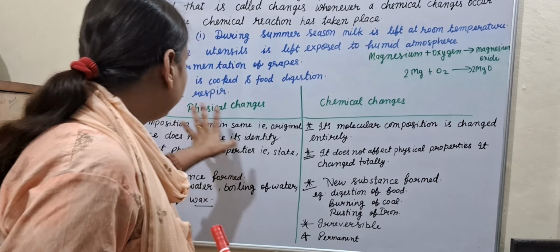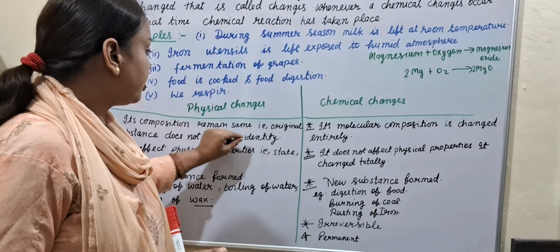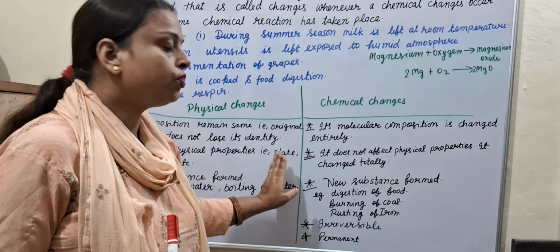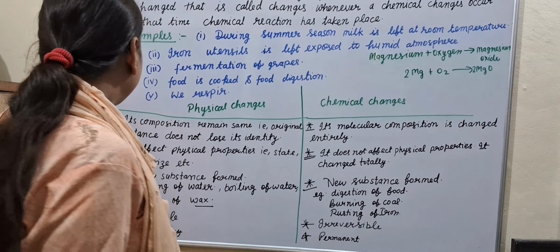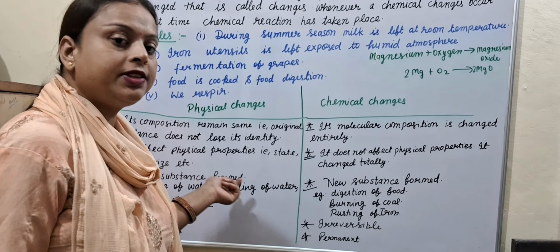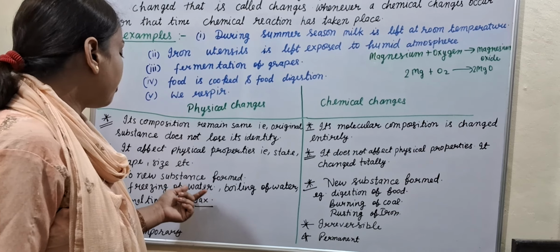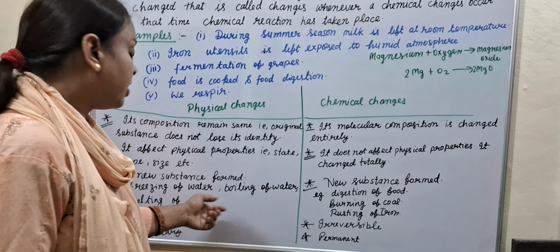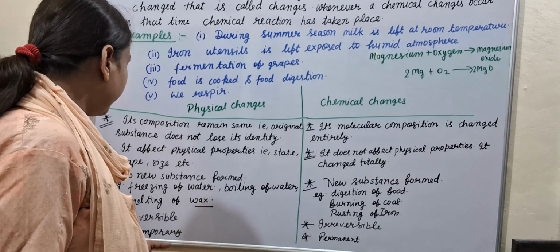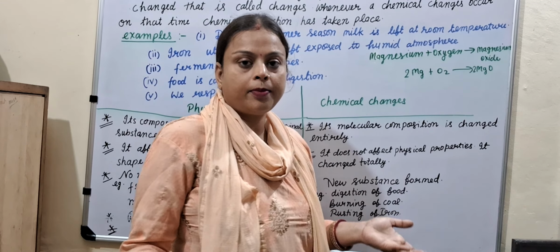Okay. So what are physical changes? I repeat again. Its composition remains the same, that is, the original substance does not lose its identity. It affects physical properties, that is, state, shape, size, etc. No new substance is formed. Examples: freezing of water, boiling of water, melting of wax. Physical changes are reversible and temporary. Now chemical changes. What are chemical changes?